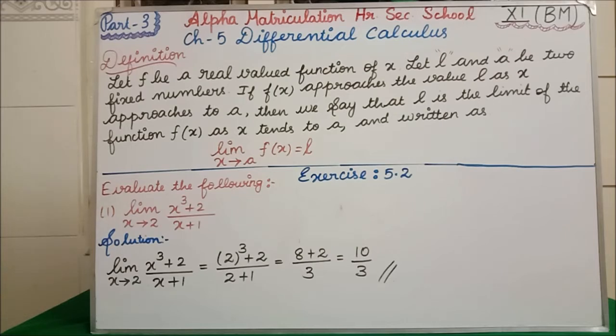Let f be a real valued function of x. Let L and A be two fixed numbers.